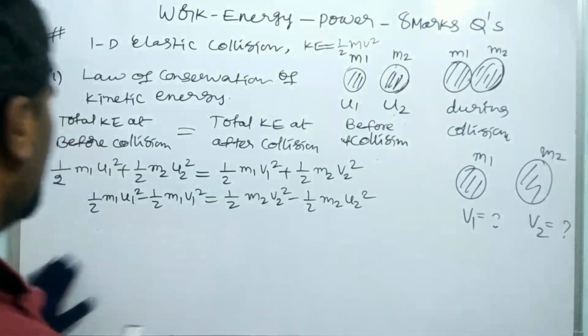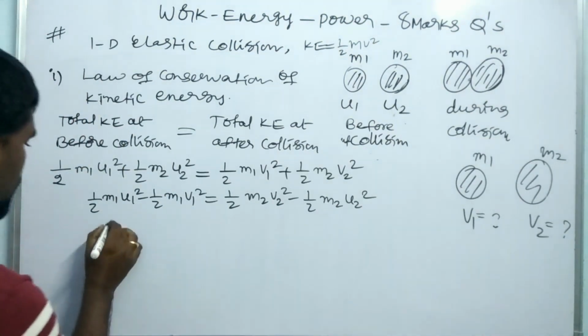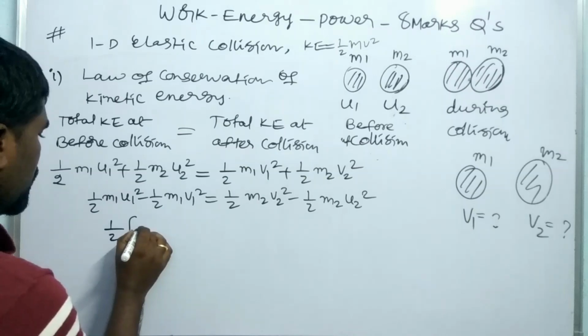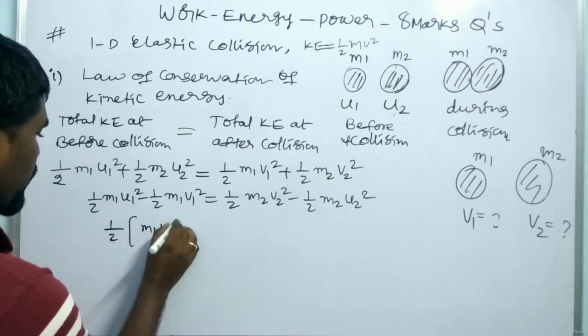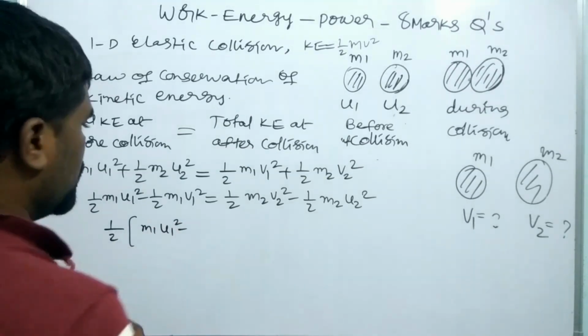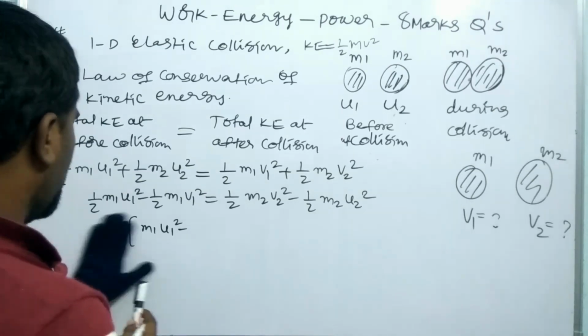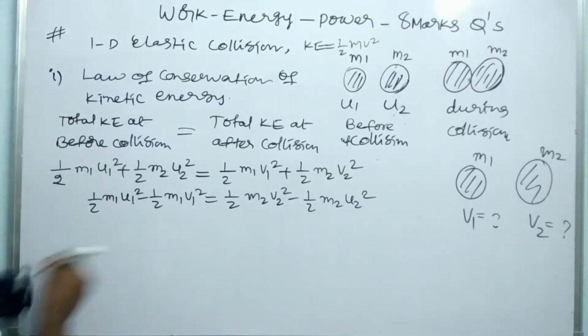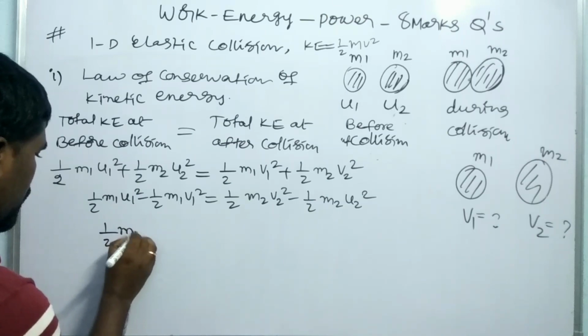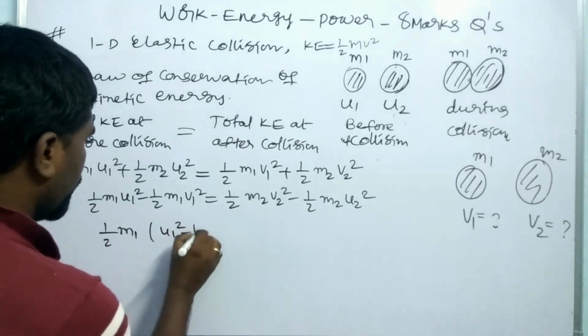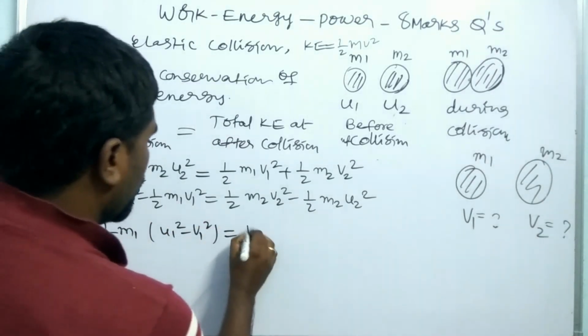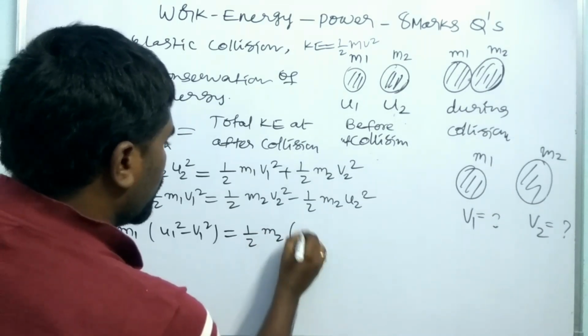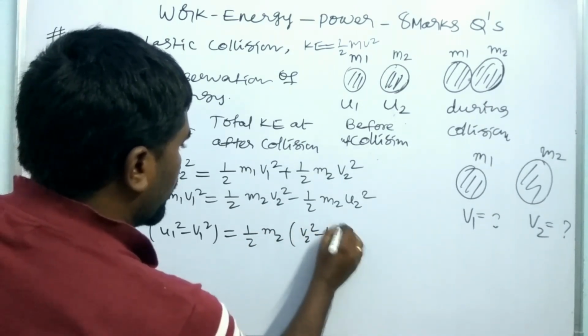So you have to correct it as 1 by 2 is common. It is m1 (u1 square minus v1 square)... sorry, here m1 is also common: 1 by 2 m1 into (u1 square minus v1 square) is equal to 1 by 2 m2 into (v2 square minus u2 square).